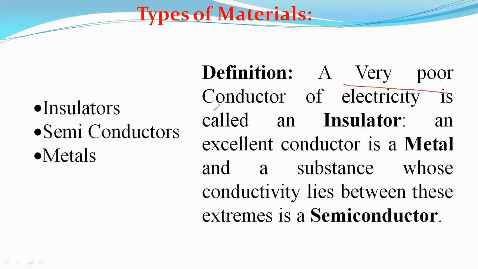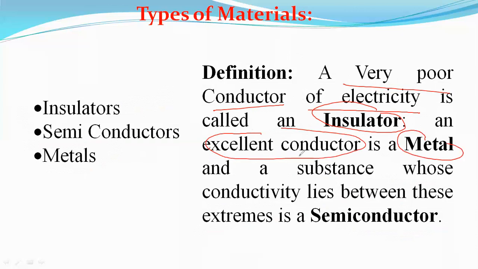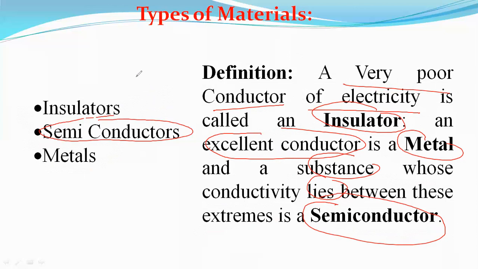Very poor conductor of electricity is an insulator, excellent conductor is a metal, and the substance that lies between these insulators and metals is called the semiconductor. Already we studied something about the semiconductor materials. Slowly we can concentrate. Now come back to the screen.